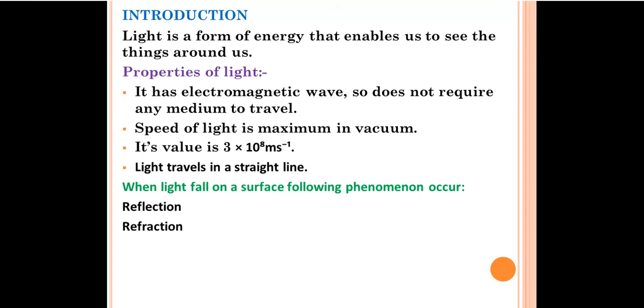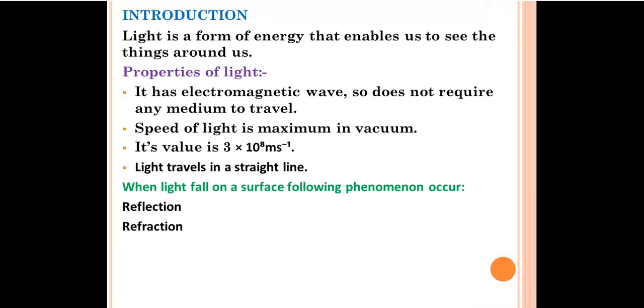Okay, first of all, we'll start with the introduction part of this chapter. As you all know, the name of the chapter is light, reflection and refraction. So in this chapter we'll divide into two parts. In part 1, I will cover reflection, and in part 2, we will start from refraction. So you'll have two parts for this chapter. First one is for reflection and the second part will be for refraction.